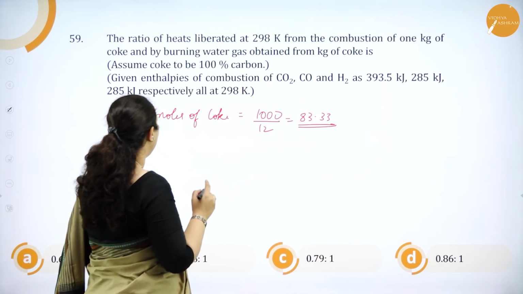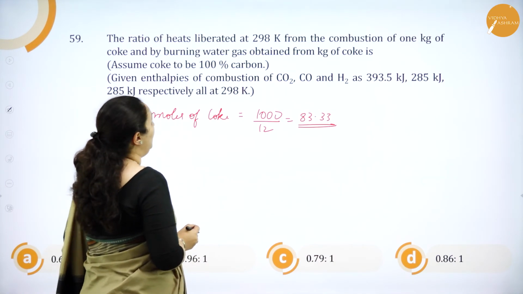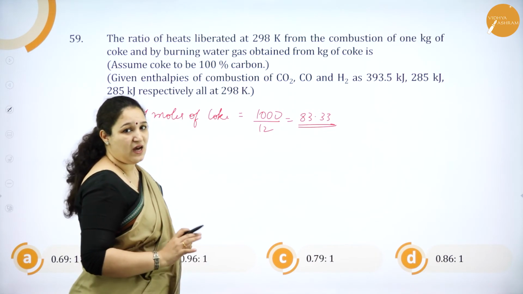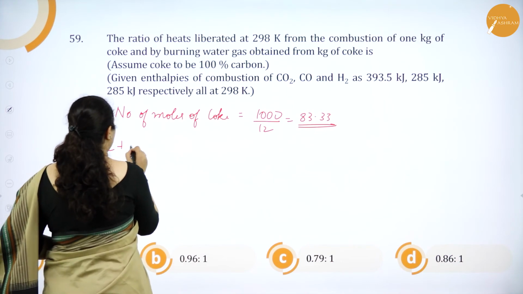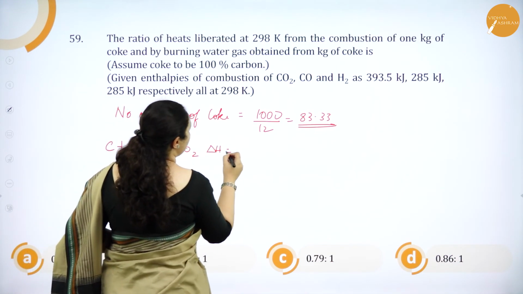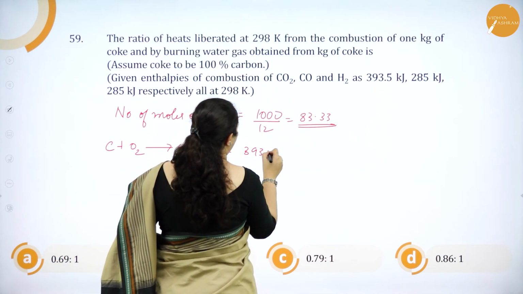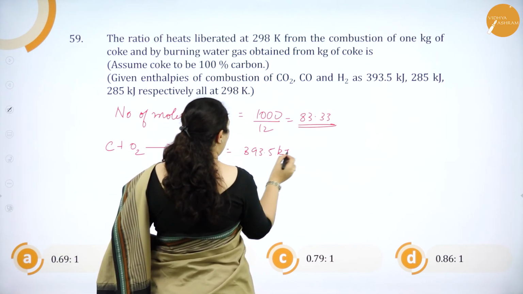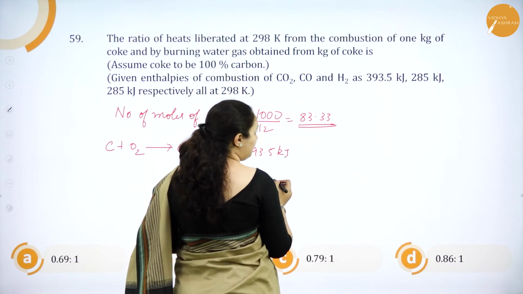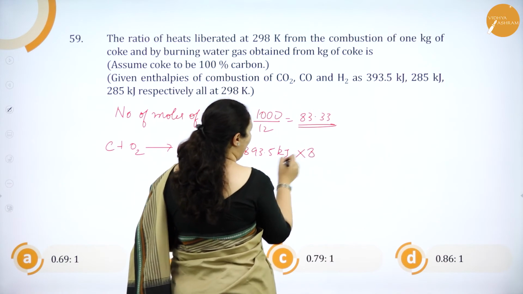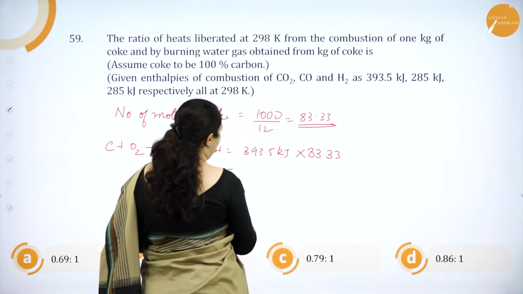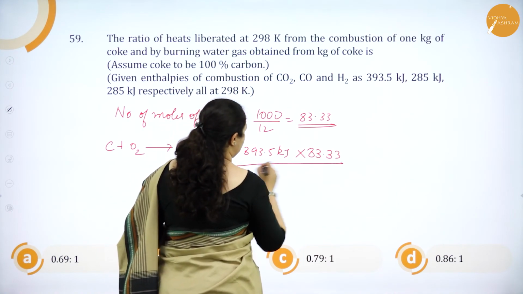First, what are we going to burn? That is coke. On combustion, carbon plus oxygen gives carbon dioxide, and delta H for this is 393.5 kilojoules. Now, how much carbon do I have? That is coke, I have 83.33. So, this is for 1 mole. So for 83.33 moles, how much? We'll have to calculate. So, I'll just keep this as it is.